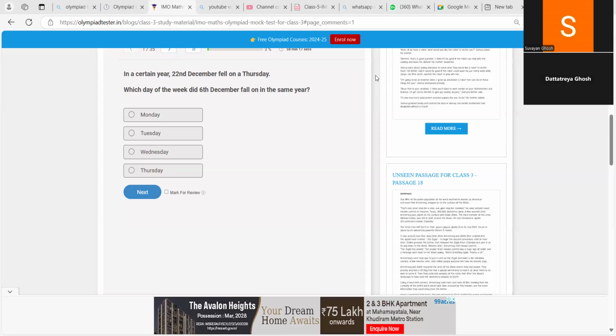22. 7 days before 22. How much? What will you do? Will you add or will you subtract? Subtract. Very good. So 22 minus 7 is equal to how much? 15. Very good. So 15 is which date? Sorry, which day? 15th of December is which day?